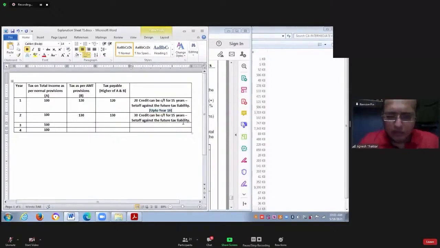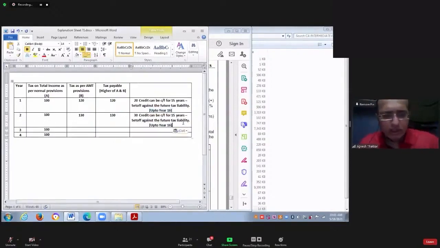Year number 2 also, there is a credit of 30 that can be carried forward for next 15 years. So year number 2 plus 15 is up to year number 17. Now say for example, year number 3, tax as per AMT is 90.